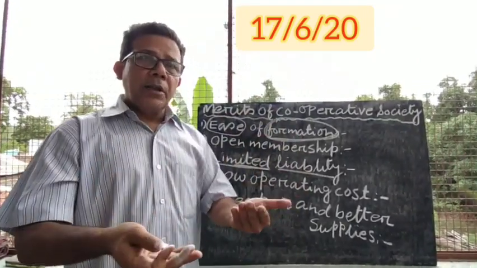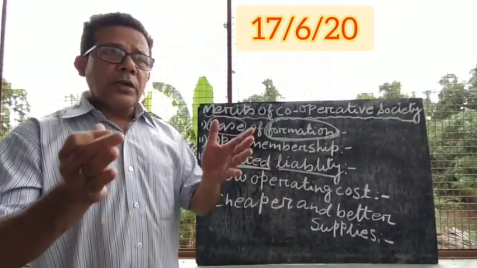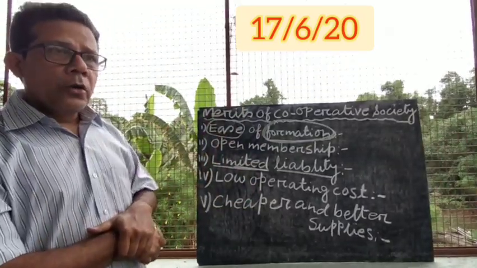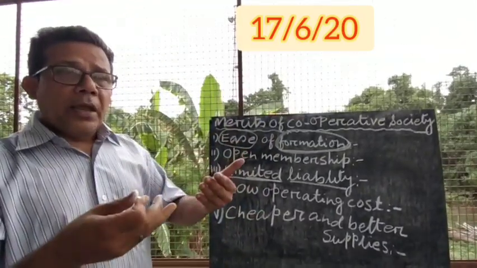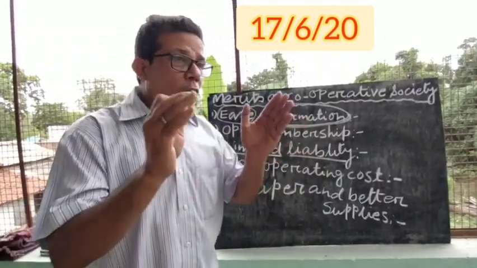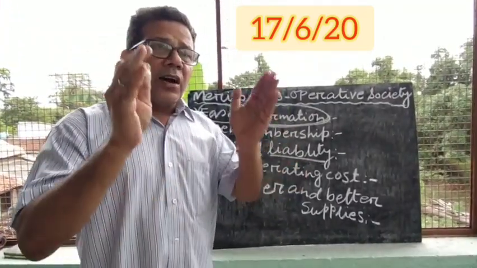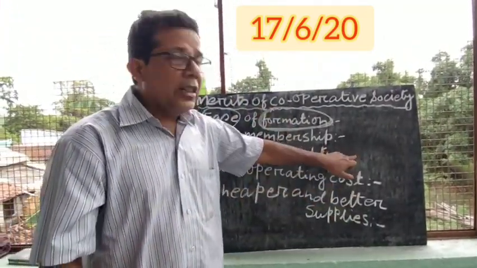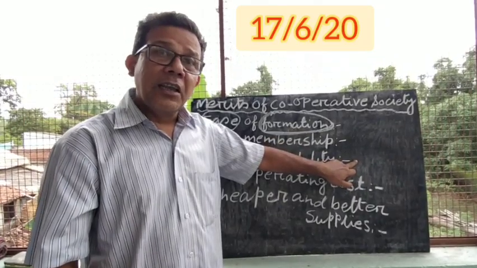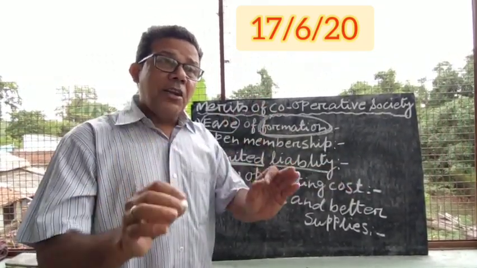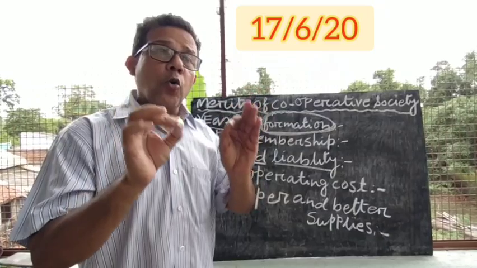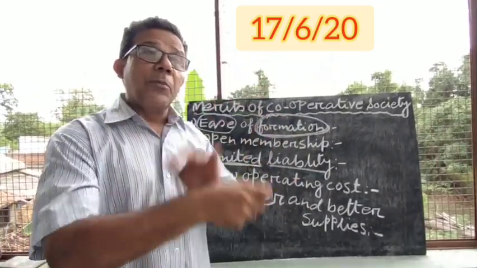How much is the liability? In case the cooperative society is run at a loss, how much they have to pay? The members have to pay only the share whatever they have contributed in the cooperative society. So here the liabilities of the members of the cooperative societies are limited.